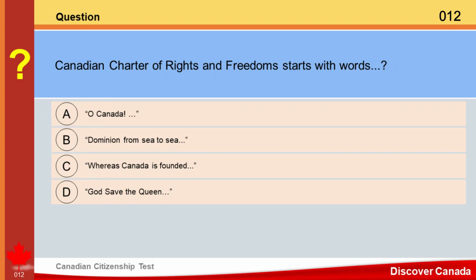Question. Canadian Charter of Rights and Freedoms starts with words A. O Canada. B. Dominion from sea to sea. C. Whereas Canada is founded. D. God save the Queen. Answer. C. Whereas Canada is founded.